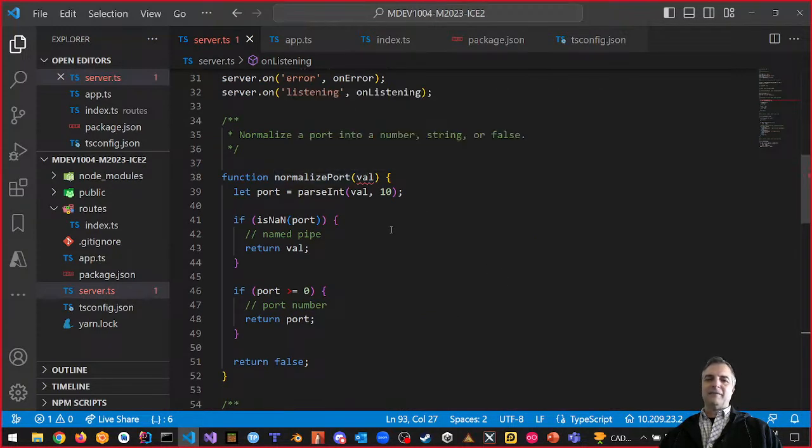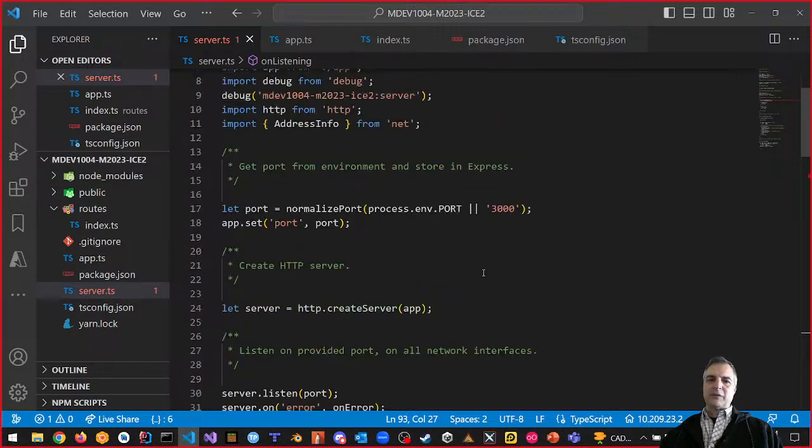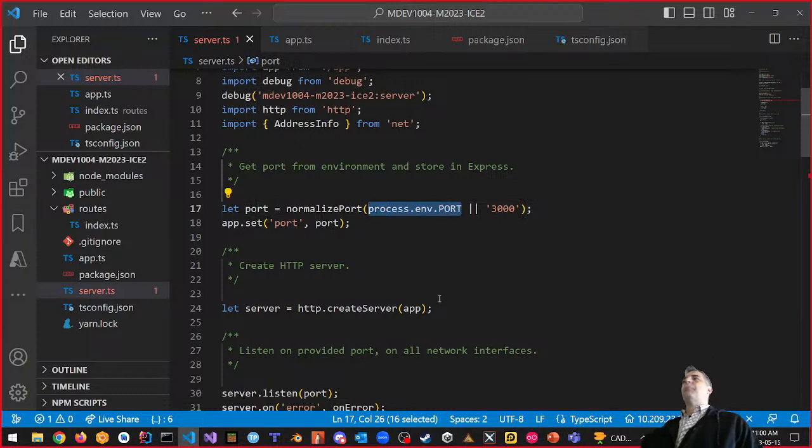Val, well, it says normalize the port, right? And by the way, you can always check to see where normalizedPort is being used. normalizedPort is going to be some kind of port information. By the way, process.env.PORT is a global variable, and PORT comes from the server. So your cloud service defines a global variable called PORT, right? And we're saying if the PORT global variable exists, take that one. If it doesn't exist, give me 3000. That's what it gives you, right?